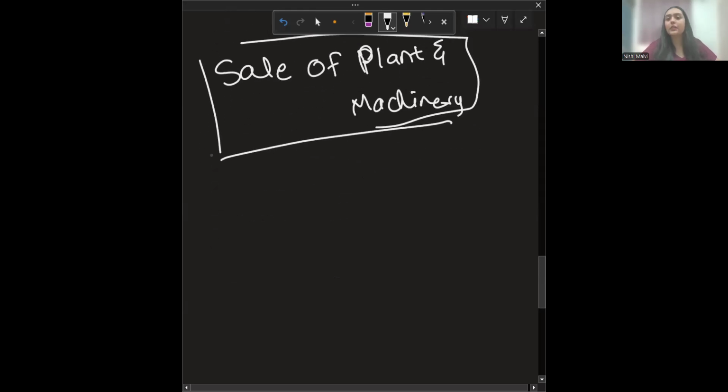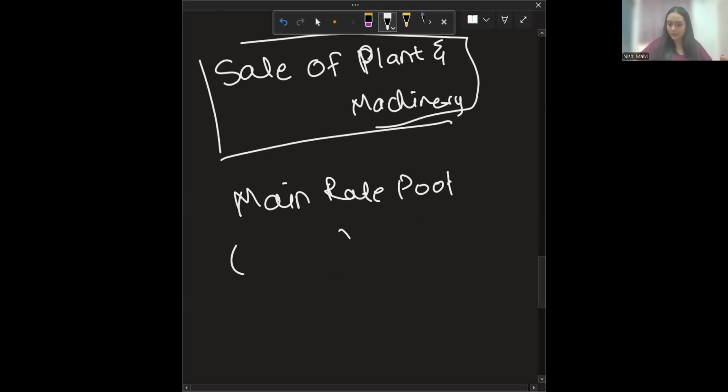Whenever you sell your plant and machinery, if it's in the main rate pool, then whenever you dispose of any asset, you'll deduct it from the balance of the pool, because that asset is sold and no more a part of the company.